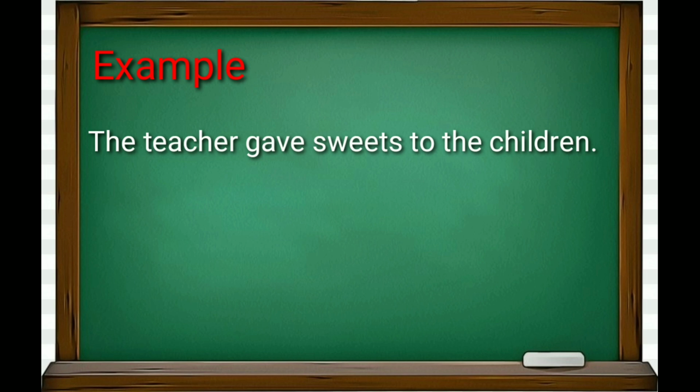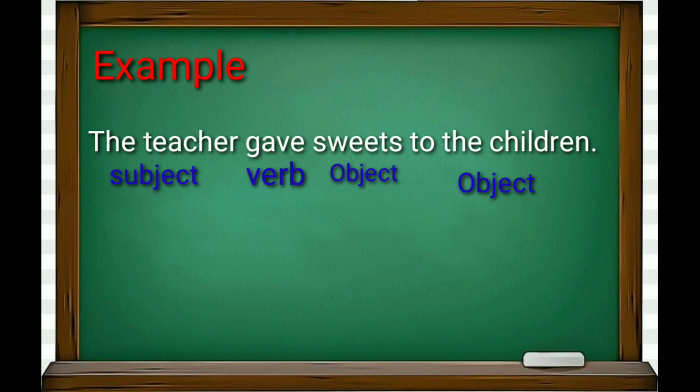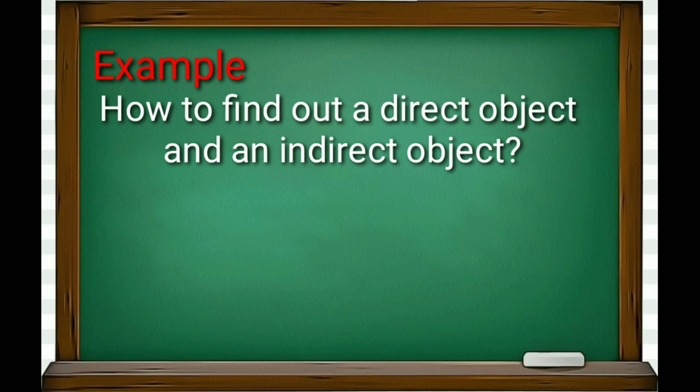Here, the teacher is the subject, gave is the verb, sweets is an object, to the children is an object. Now, there are two objects in this sentence. How can we find out which one is a direct object and which one is the indirect object?